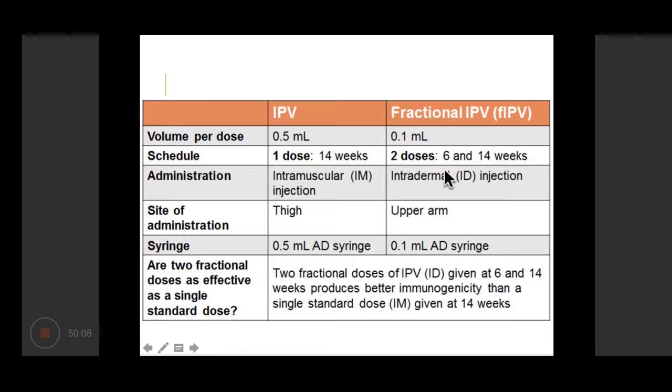So this is the normal dosage for IPV given intramuscularly. 0.5 ml is given, and for the dose which is given intradermally, 0.1 ml is given. So this is known as fractional IPV, FIPV.